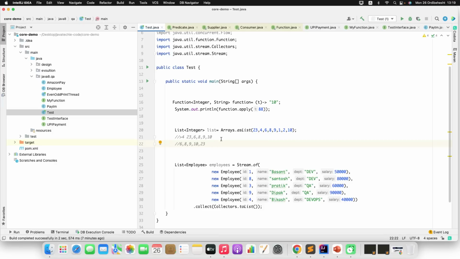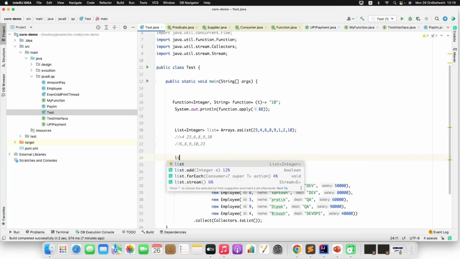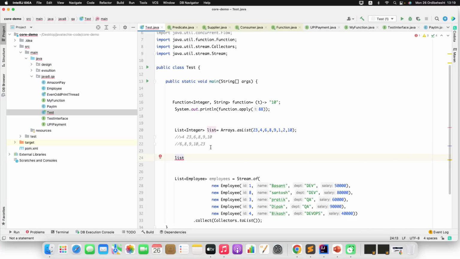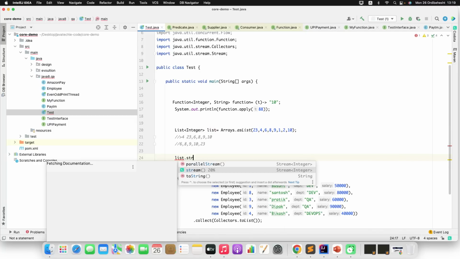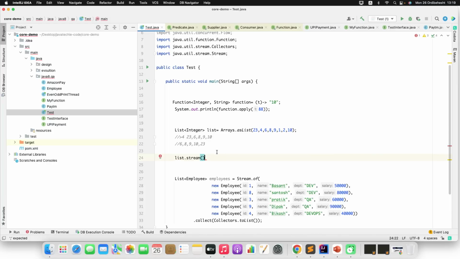Now first I want to filter out all the numbers which are greater than 4. After filter you will get a response like this. Once I get the filter response, I just want to maintain the sorting order. Then later either I can print it or I can return it as a list. Okay, so how can we do that using stream? First statement, always, if you have a group of objects, just convert that to a stream. So if you do dot stream, then it will convert to the stream object.